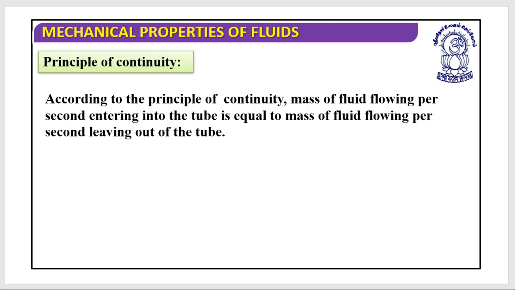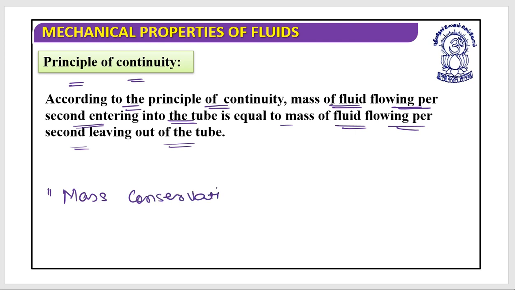Let's have a look at what the equation of continuity is. First, it's the principle of continuity. According to the principle, or we can say the equation of continuity, the mass of fluid flowing per second entering into the tube is equal to the mass of fluid flowing per second leaving out of the tube. So basically this is mass conservation. This depends on mass conservation.